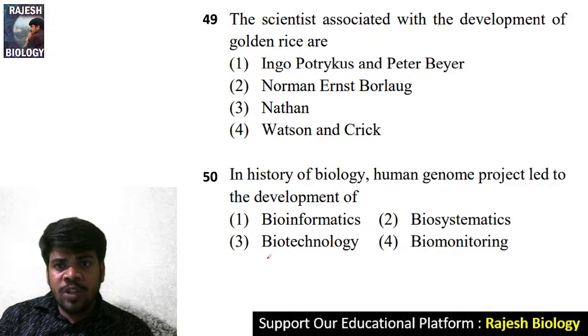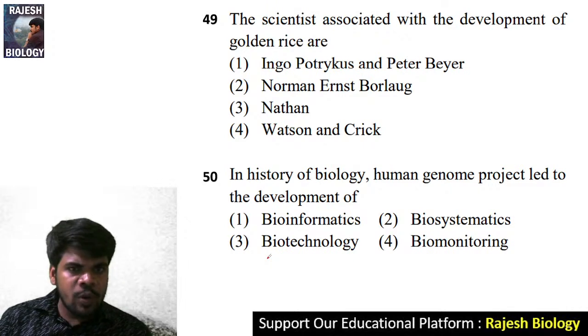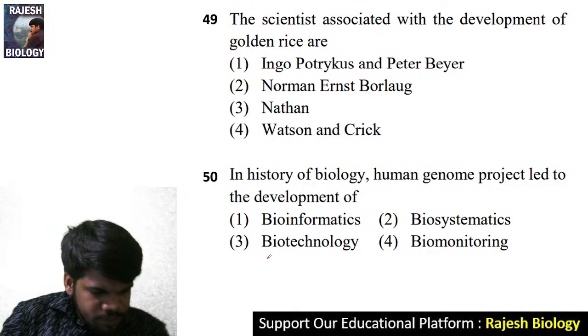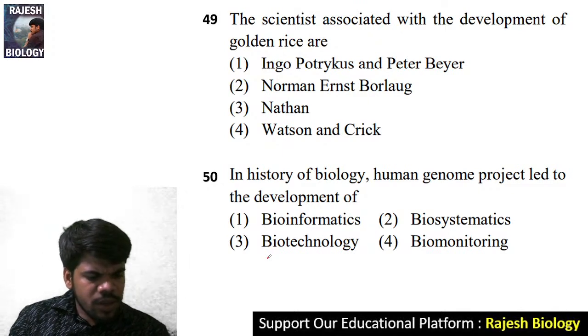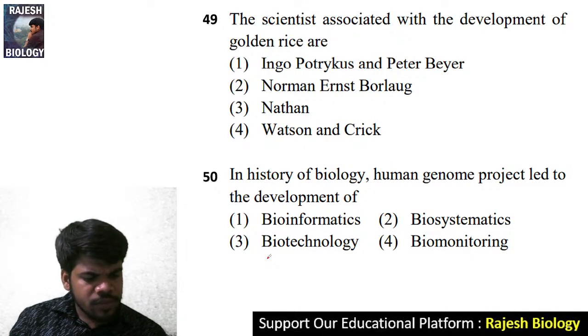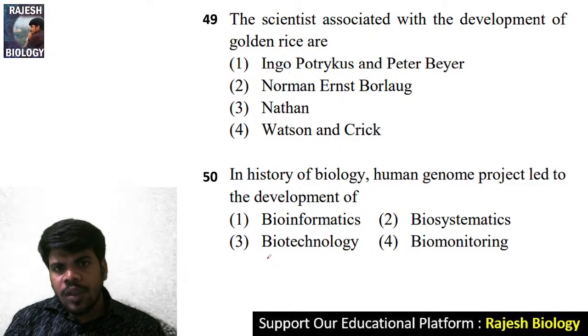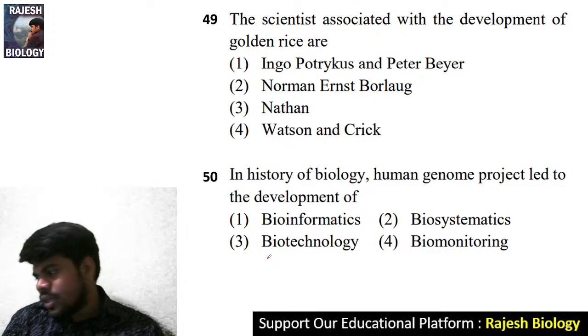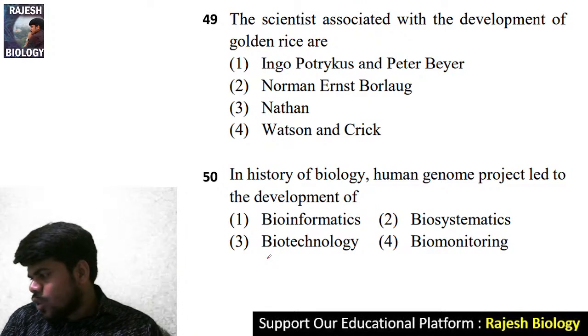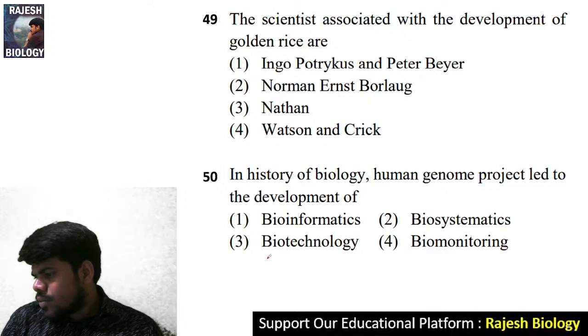The scientist associated with the development of golden rice is a very important question. It is the 49th question. I think you already know about this. Ingo Potrykus and Peter Beyer, Norman Ernest Borlaug, Nathan and Watson Crick. 49th question. I'm expecting the answer for the 49th question.